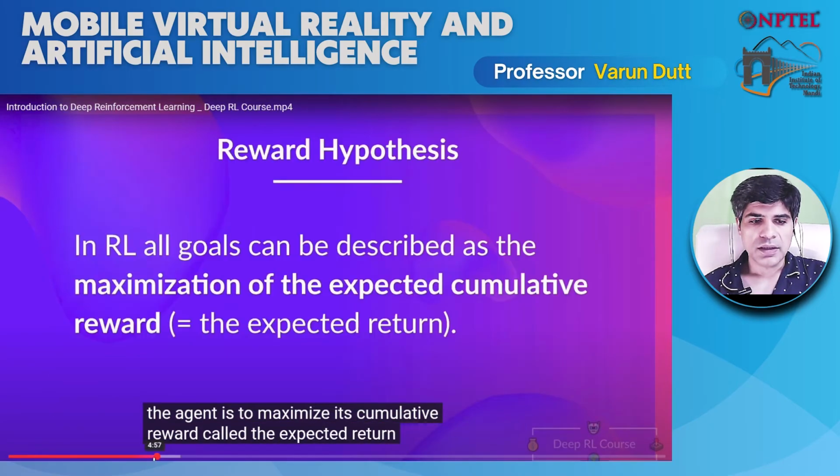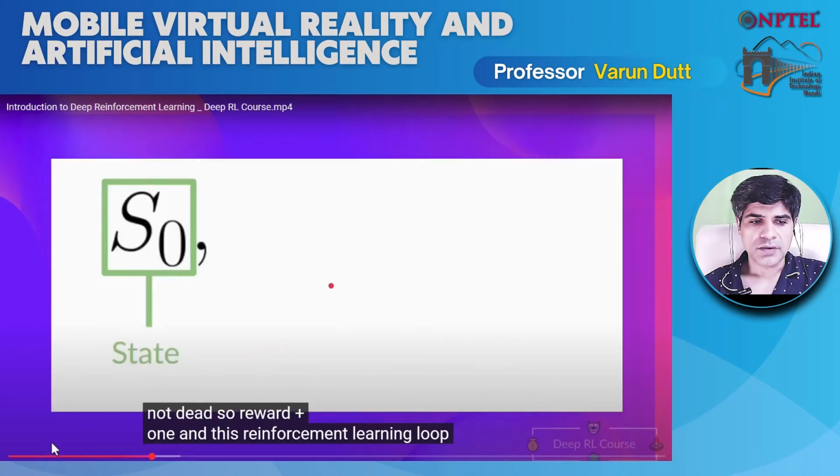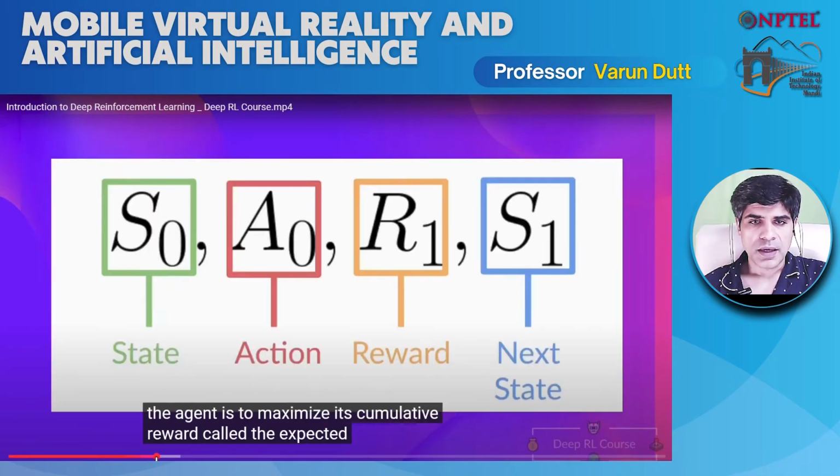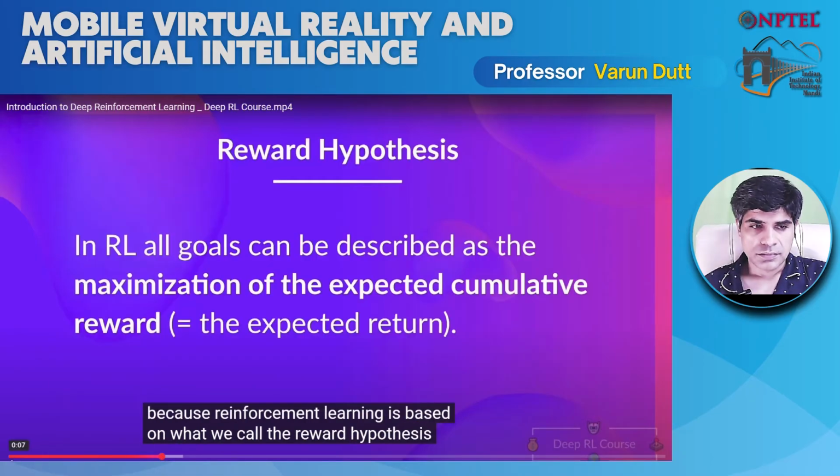So as you can see here, the agent starts with the state S0 and then takes an action A0, gets a reward R1 and moves into the state S1. And this is exactly what happens in reinforcement learning. So in RL, all goals can be described as maximization of the expected cumulative reward, that is the expected return, or the average set of rewards obtained from the environment.